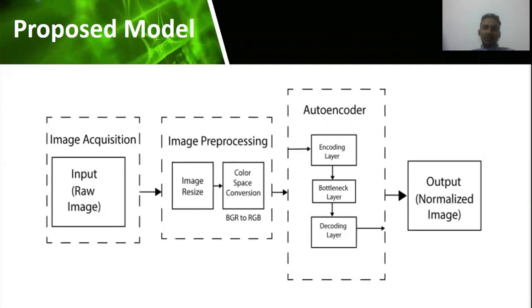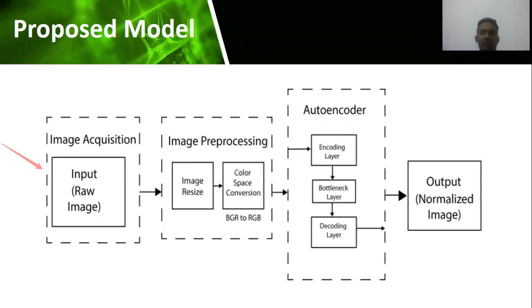In this proposed methodology, ReLU and sigmoid functions are used as activation functions, and the Adam optimizer is used as the optimization algorithm. And then I am talking about the structure of the proposed model. In this figure, the proposed model consists of two main techniques which we are seeing: image processing and autoencoder.